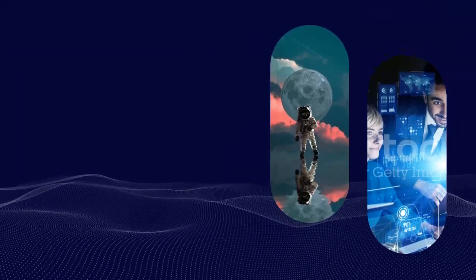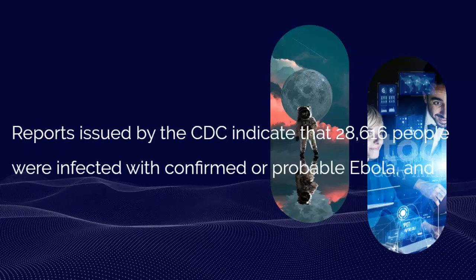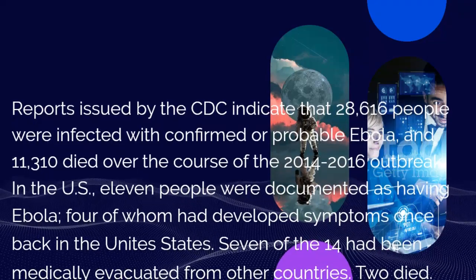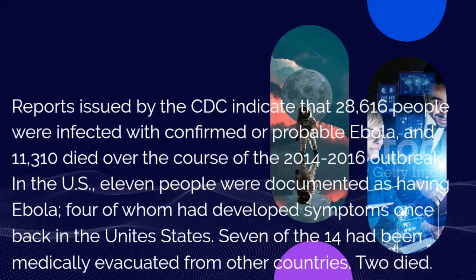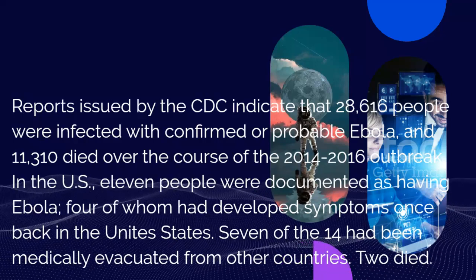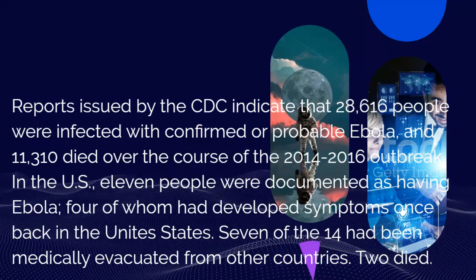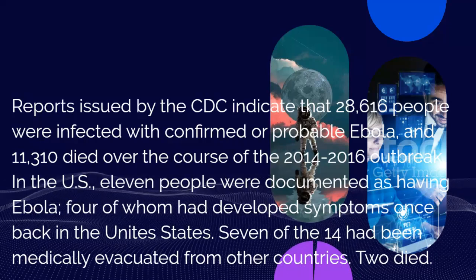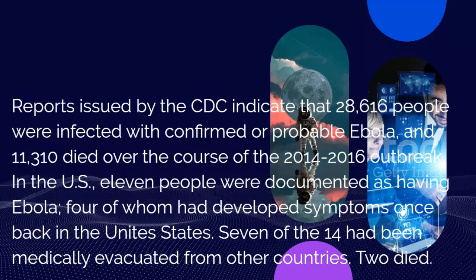1. Ebola. Reports issued by the CDC indicate that 28,616 people were infected with confirmed or probable Ebola, and 11,310 died over the course of the 2014 to 2016 outbreak. In the U.S., 11 people were documented as having Ebola, 4 of whom had developed symptoms once back in the United States. 7 of the 14 had been medically evacuated from other countries.